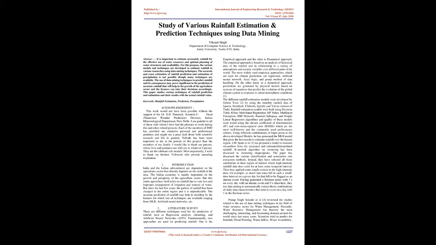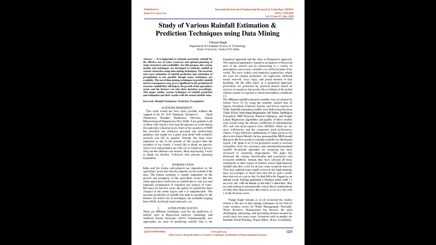Rainfall estimation models were built using decision table, K-star, multilinear regression, M5 rules, multi-layer perceptron, RBF network, random subspace, and simple linear regression algorithms, and the quality of these models was tested using the coefficient of determination, R2, and root mean squared error, RMSE, which are the most well-known and commonly used performance criteria. Using different combinations of input given to the above developed models, he generated the MLR model that gives the best results to estimate rainfall over the Isparta region.